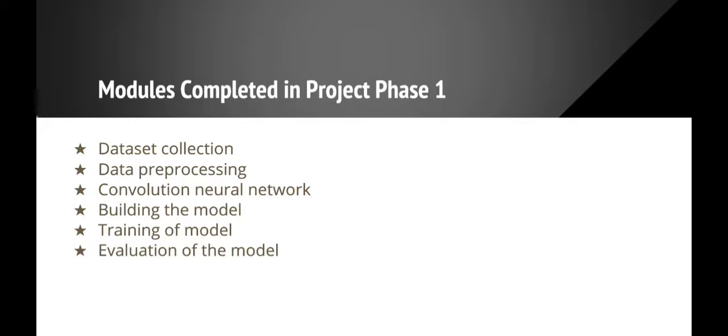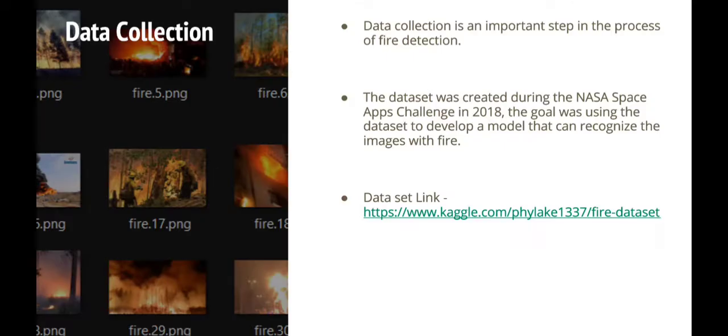Phase one is nothing but the basic things we need to complete to get started. Those are dataset collection, pre-processing, building the CNN network, building the model, training the model, and evaluation of the model. For any experiment to begin, data collection is a key step. In our process of fire detection also, data collection played a pivotal role. We downloaded this data set from Kaggle. It was created during the NASA Space Apps Challenge in 2018. The goal was to use this data set to develop a model that can recognize images with fire.